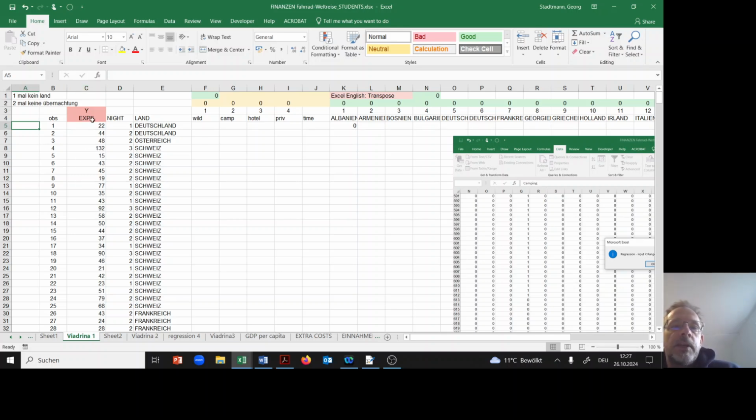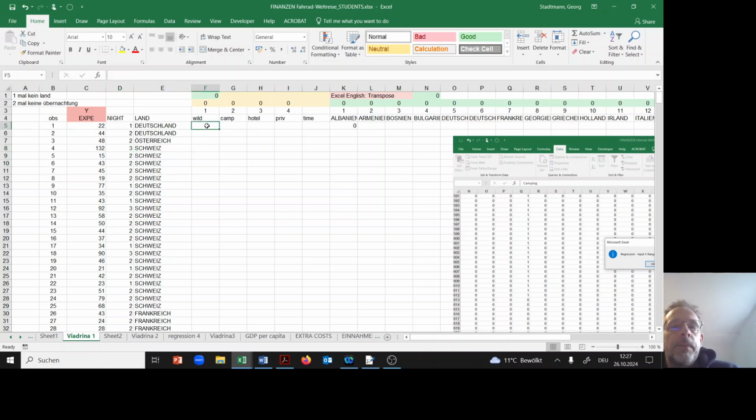In column C, we have the expenditure. On the first day, he spent 22 euros, then 44 euros, 48 euros, and day number 4 was very costly, 132 euros, because he took a hotel room in Switzerland.